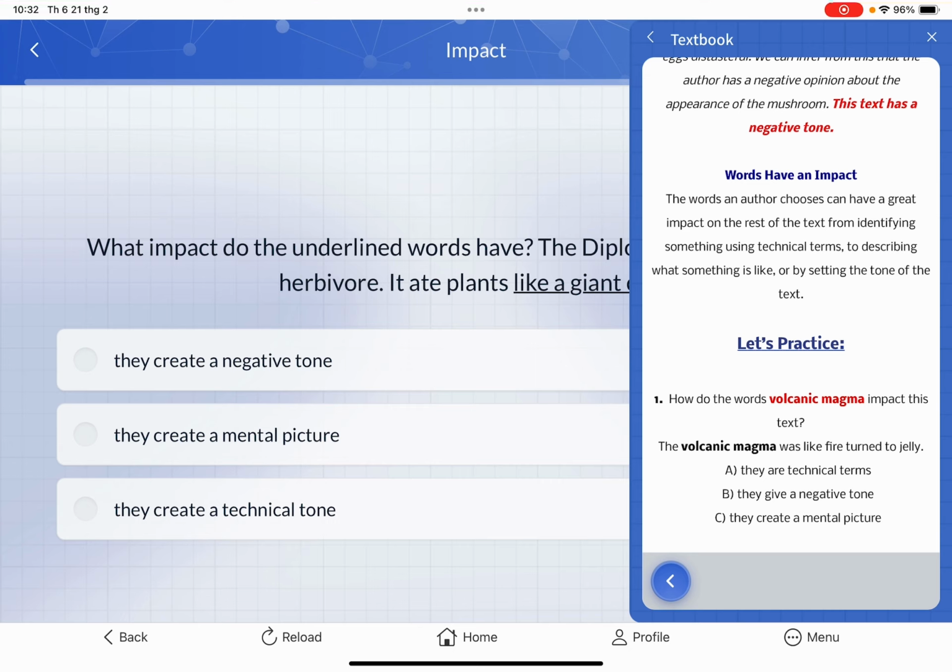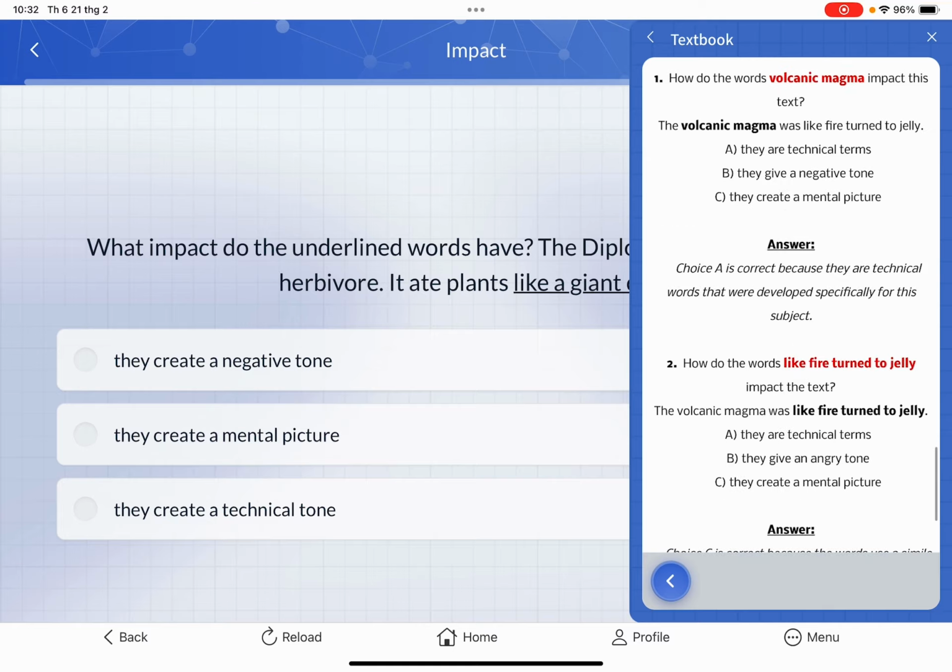Now, as you can see from these two examples, the words that an author chooses to use can have a great impact on the rest of the text, from identifying something used as a technical term, to describing what something is like, or by setting the tone of the text. Although they expressed the same yellow color and the same texture, one says that it is a cupcake and one says that it is uncooked egg yolk.